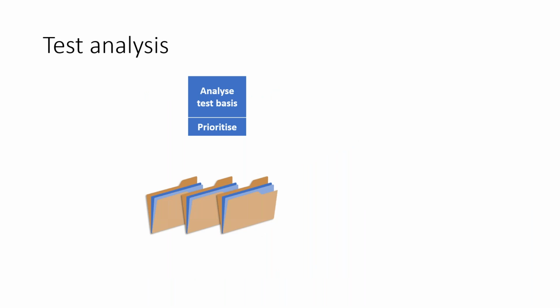Now, looking a little more elaborately at how test analysis really happens: I have some information documents, which I'm calling the test basis. As I told you, they can be very detailed documentation, or very small informal emails and one page documents.